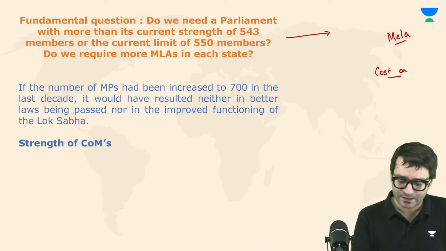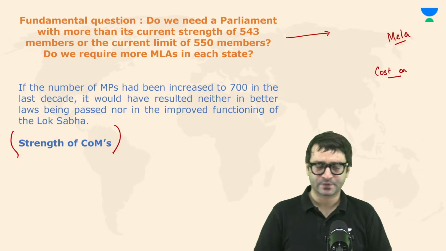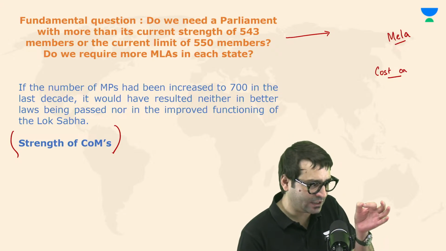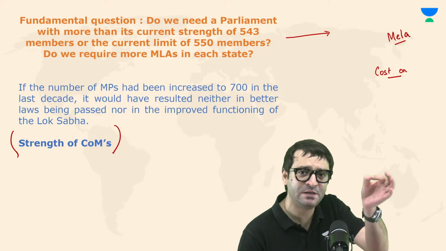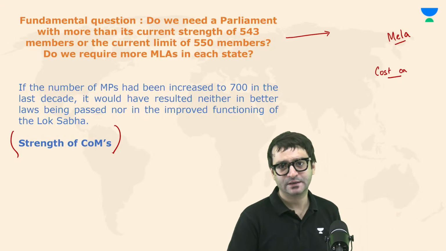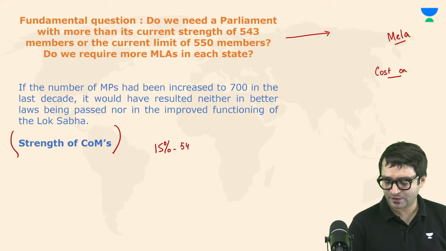On top of that, we have a limit that at the union level, the strength of the Council of Ministers, including the Prime Minister, should not be more than 15% of the Lok Sabha. Right now, it is 15% of 543.